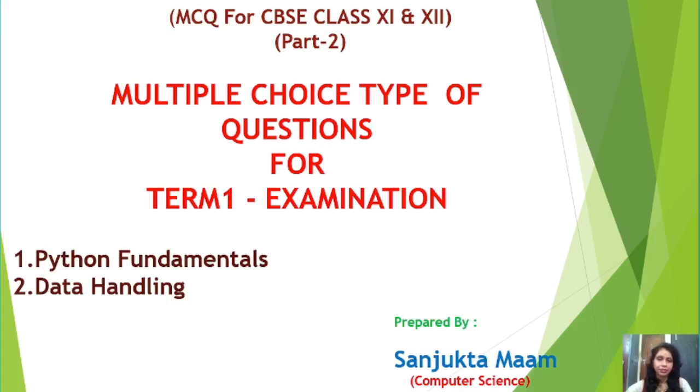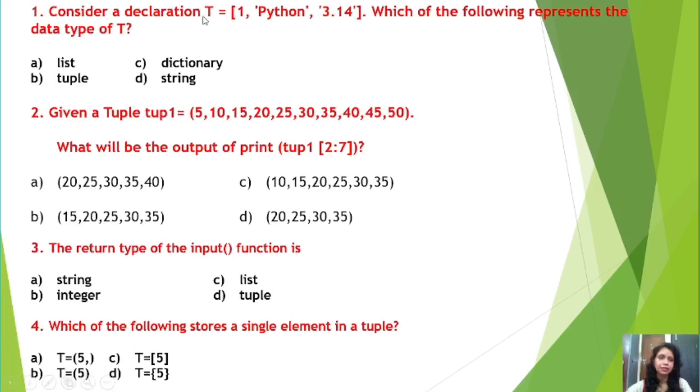Let us discuss the questions. Consider a declaration T equal to, square bracket start, within square bracket 1, Python, then 3.14. So this is the declaration of this variable T. Which of the following represents the data type of T? Right students, what is my question? Question number 1 says, already one declaration you have, now you have to identify what is the data type of T. Is it a list, a tuple, a dictionary, or a string?